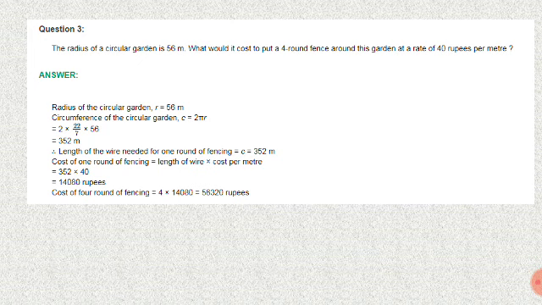Radius of a circular garden r is equal to 56 meter. Circumference of a circular garden C is equal to 2 pi r. C is equal to 22 by 7 into 56. So we get a value 352 meter.